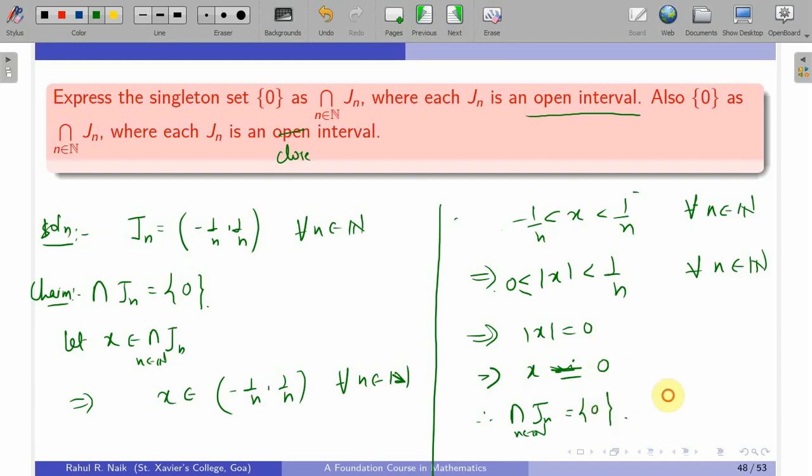So with this I end this session, and in the next session we are going to discuss the Cartesian product, in fact the pairwise disjoint family of sets, as well as the Cartesian product.